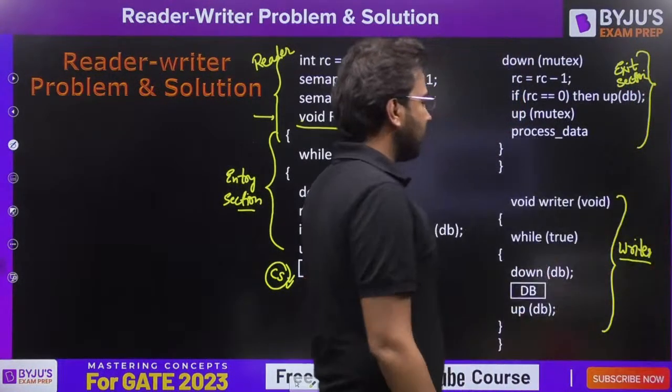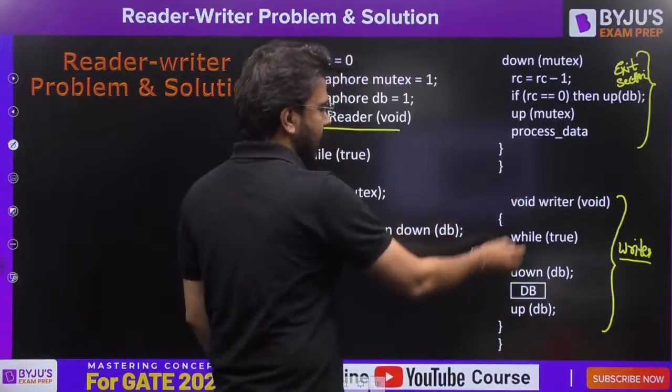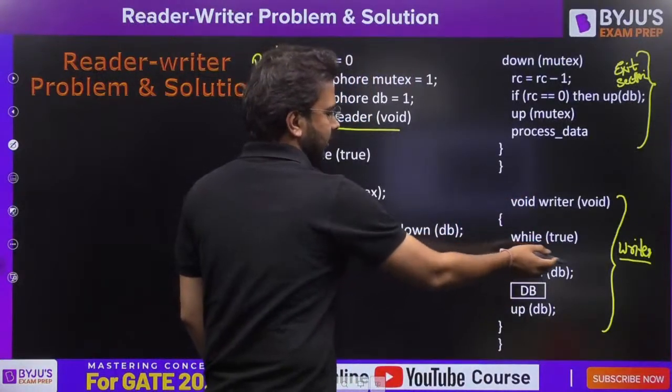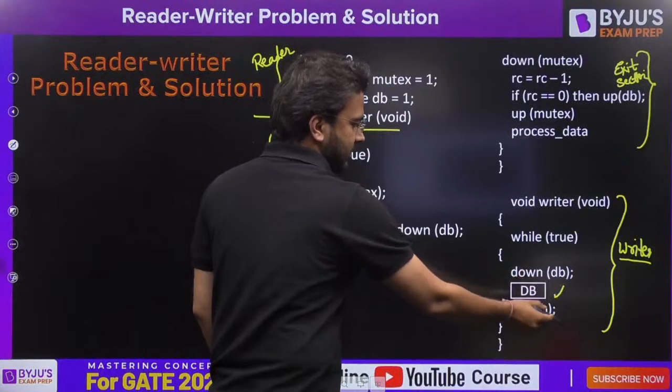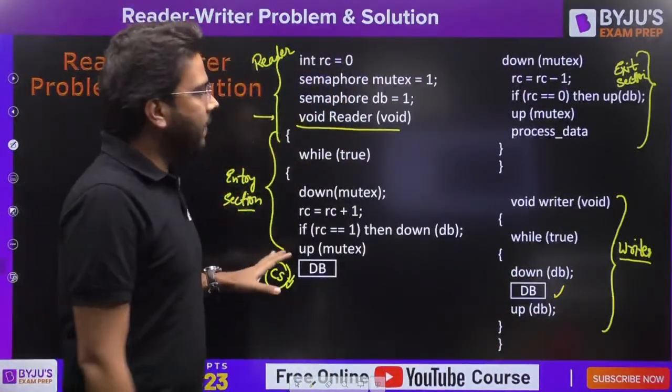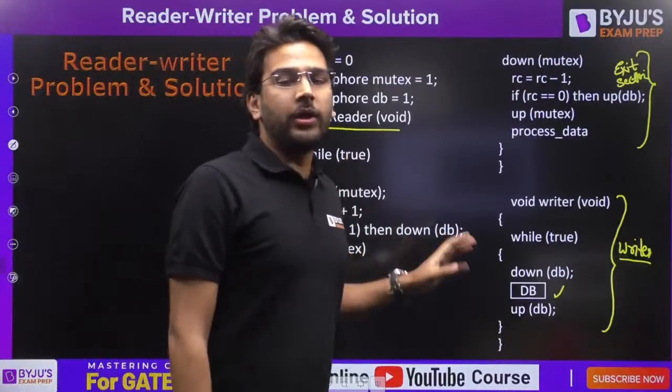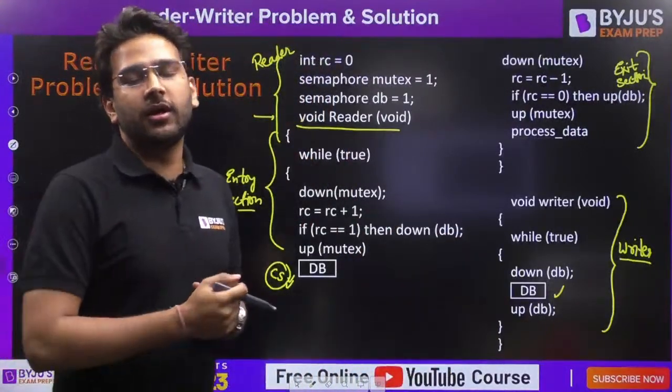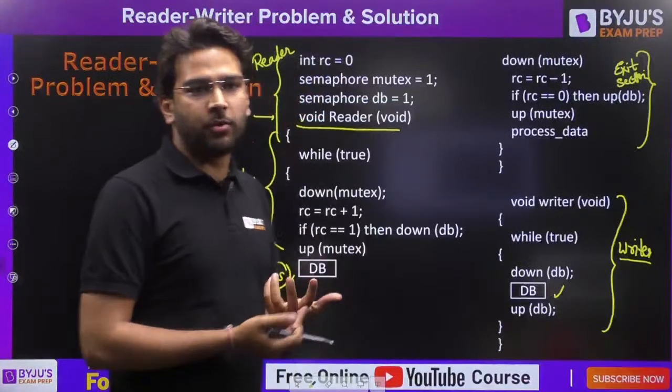And this is the code we have for the writer. Obviously this is going to be the entry section, then the critical section, and then the exit section. Now let's understand how it works, and how it finds the solution for those three problems.